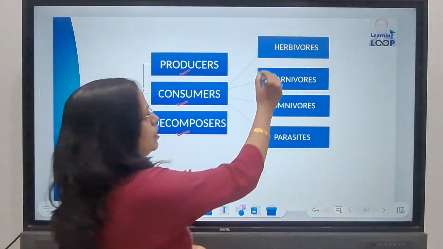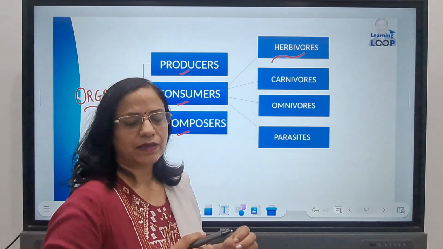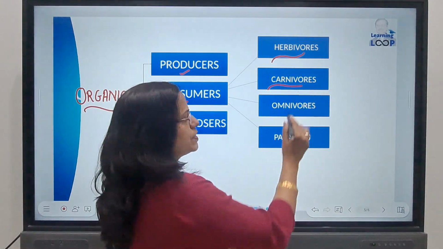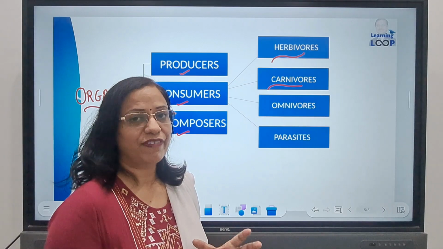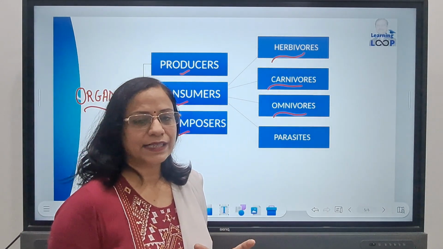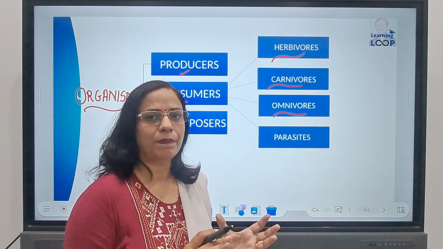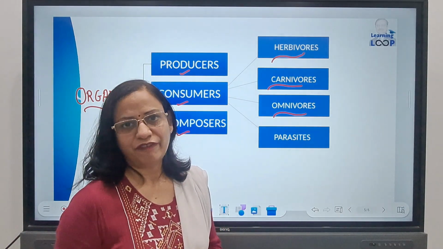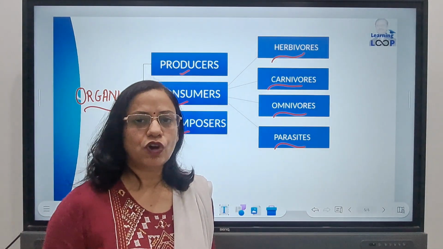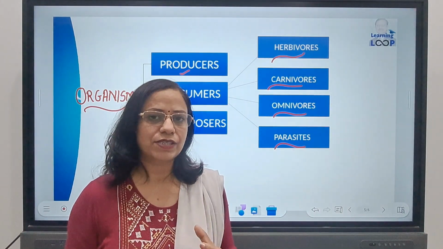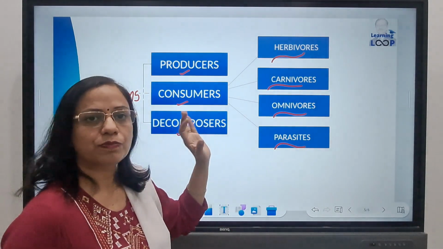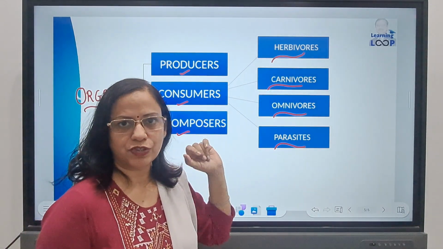Consumers include herbivores, animals that feed on plants or their products; carnivores, organisms that feed on flesh of other animals; omnivores, organisms that can feed both on plant material as well as flesh of other animals; and then we have parasites which absorb the digested food from the bodies of other organisms. So these are the different types of consumers. They all fall under the category of consumers.